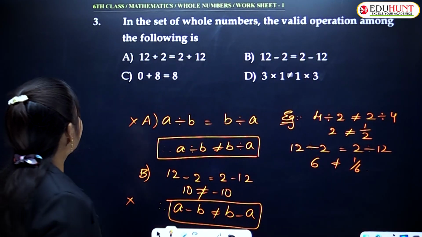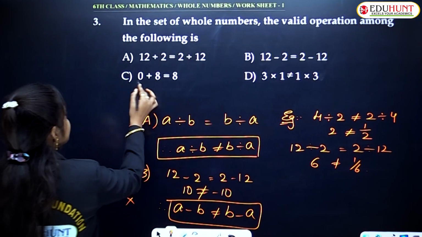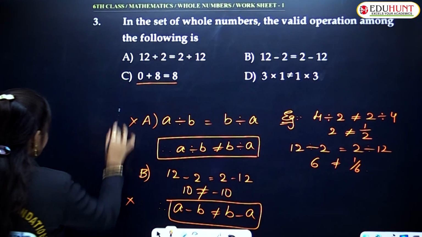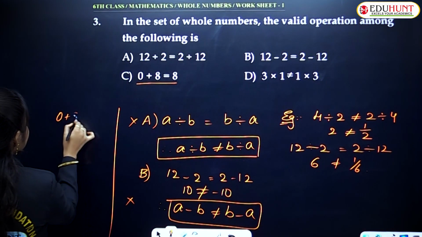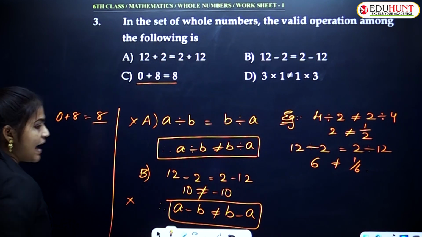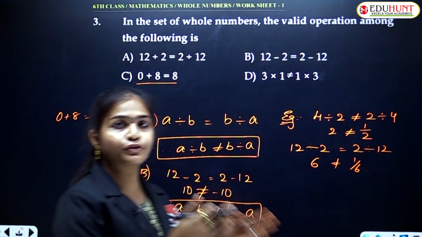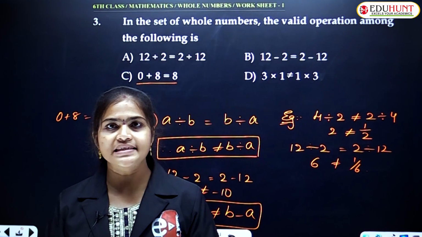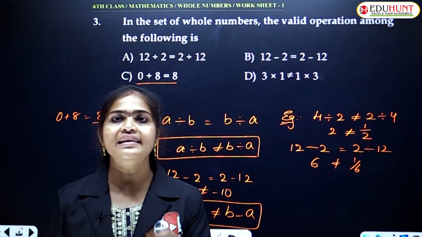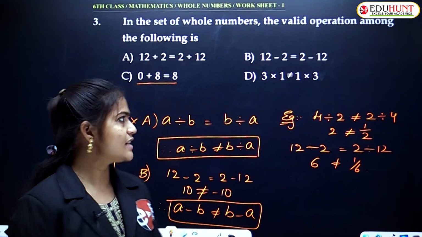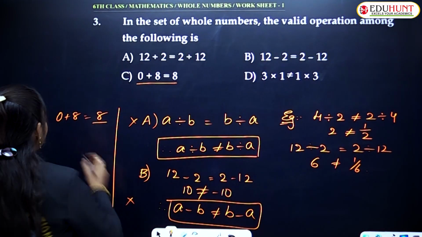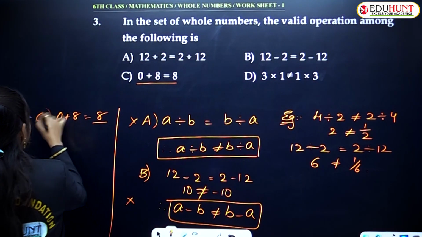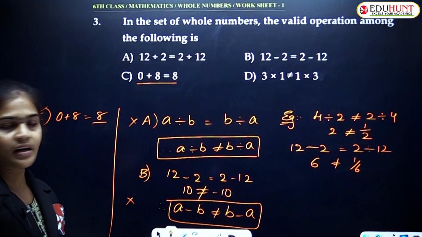Am I clear? Coming to the next one, 0 plus 8. So what is that? 0 plus 8 is equal to 8. We know that, right? As per additive identity, if you add 0 to any number, then you will get the same number itself. Yes or no? The resultant is again the same number itself. So as per that, this is satisfying. Option C is satisfying here. This is the correct one. Understood?